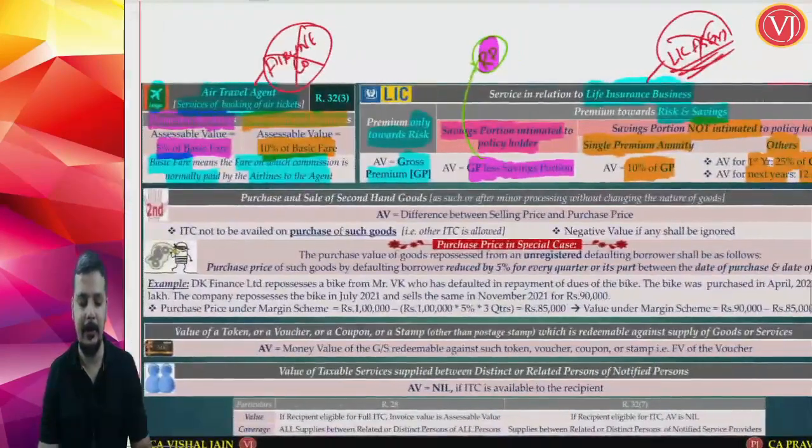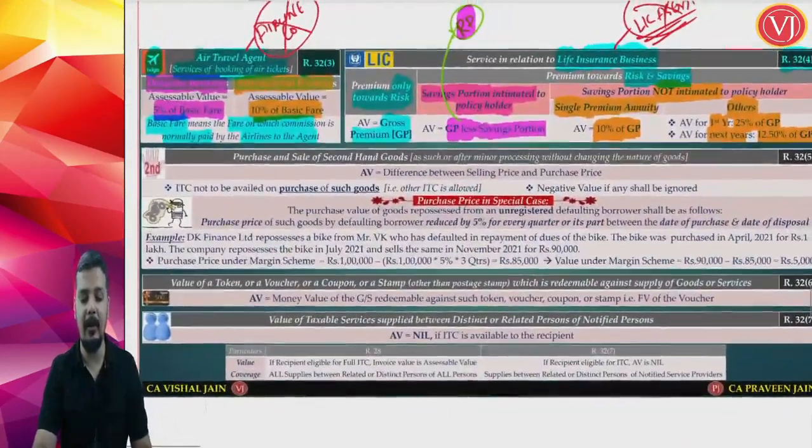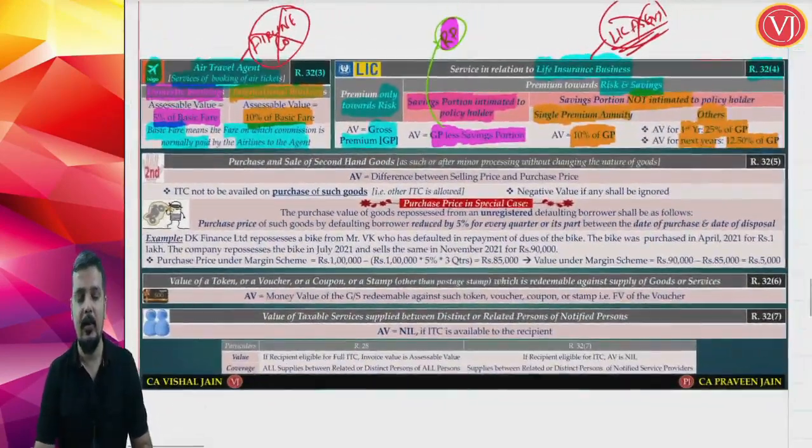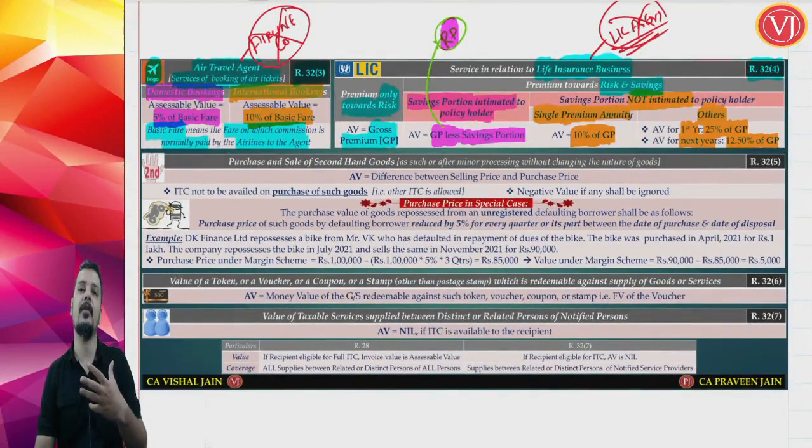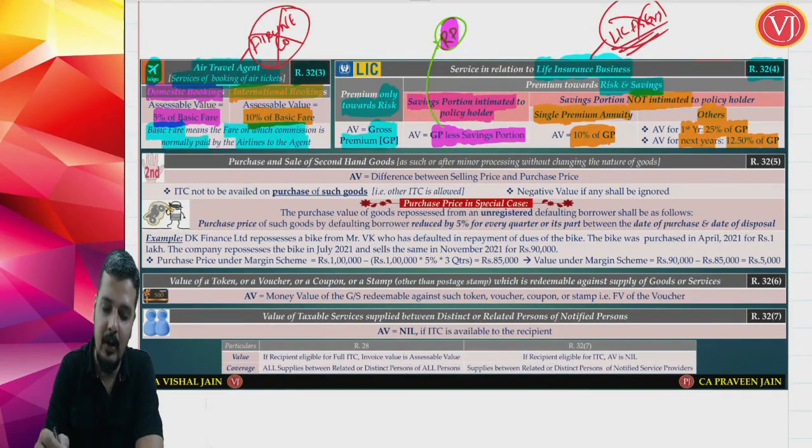Next, friends, you are talking about second hand goods, a very important point. Normally in Rule 32 you are talking about services basically, but here you are talking about goods, second hand goods. Now friends, when you are talking about second hand goods, it is Rule 32 sub-rule 5,